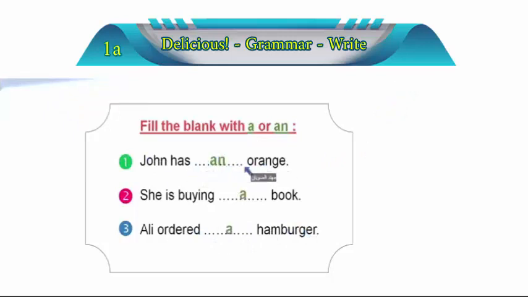As you can see, here are the answers. John has an orange, an orange. Why is that? Because O is a vowel, the letter O. Here we have B, book. Well, we use a with book. And with H, hamburger, we're going to use the article a.